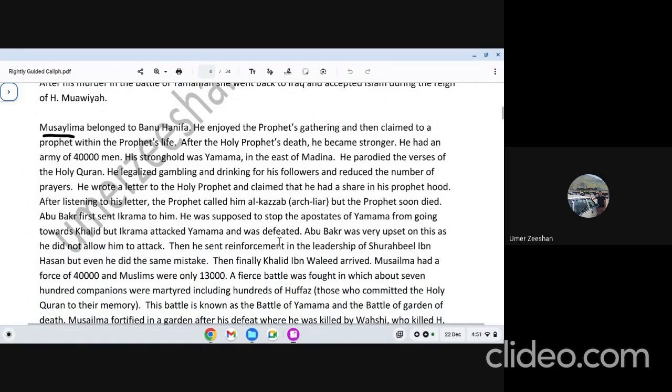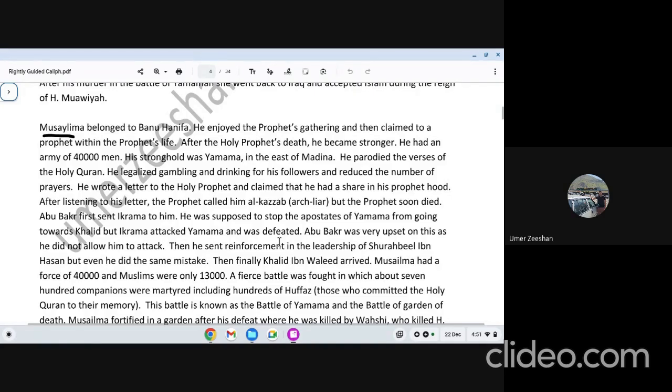Today's capital of Saudi Arabia, what's the capital of Saudi Arabia? No, that's not it. Riyadh, yes, Riyadh. Riyadh is the capital, and the Saudi dynasty actually started from there. Saudi Arabia is called Saudi because of the dynasty ruling it, Al Saud. They belong from there, and that's why Saudi is known as Saudia, because of the Saud family. This place is called Najd. That's why I was telling you, the whole area around Riyadh is called Najd, and Najdi people are the people who are strict. So he belonged from there originally. Musailima belonged to the Najd region of Central Arabia.